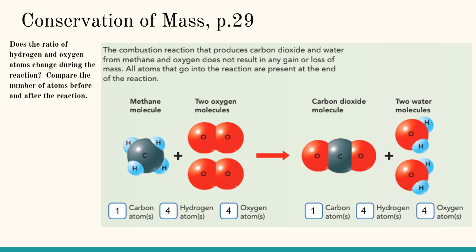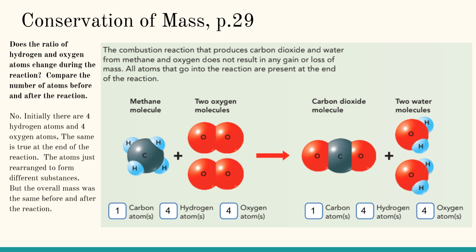The next thing we need to do is answer the question: does the ratio of hydrogen and oxygen atoms change during the reaction? Compare the number of atoms before and after the reaction. So I just stated the answer to this. No. Initially, there are 4 hydrogen atoms and 4 oxygen atoms. The same is true at the end of the reaction. The atoms just rearranged to form different substances. But the overall mass was the same before and after the reaction.